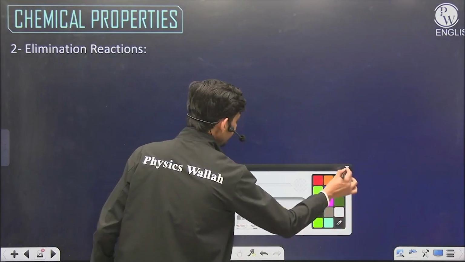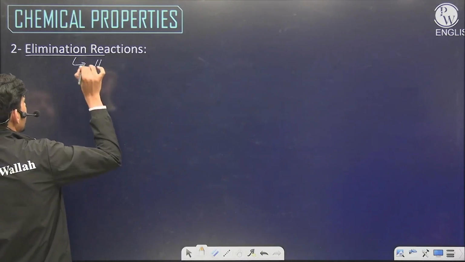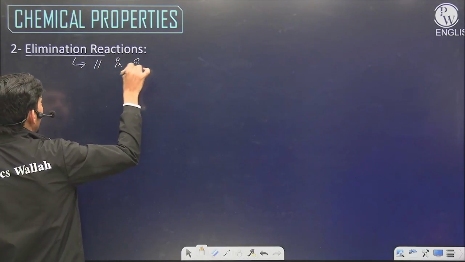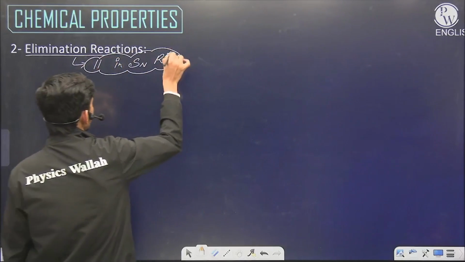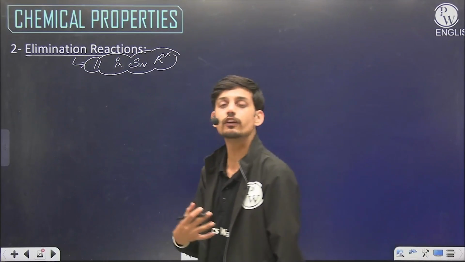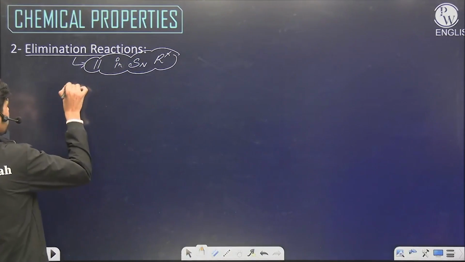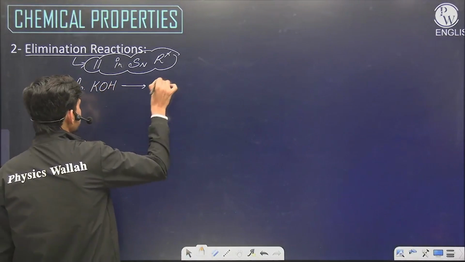Now what is this elimination reaction? These reactions come parallel to SN reaction. If the nucleophile becomes more basic, if the basic character of nucleophile increases, for example, if we take alcoholic KOH, then it is more basic.